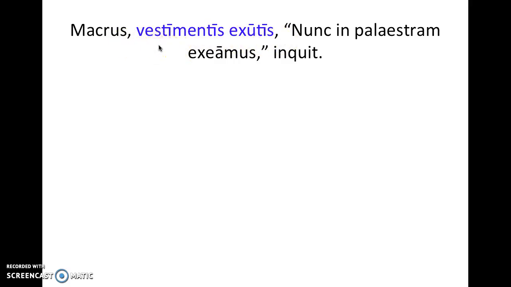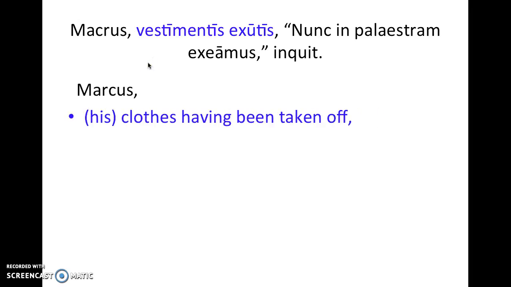Because remember, the ablative absolute is not necessarily connected to the sentence. So if we look at this sentence translation, we have to start with Marcus because it's first. So we start with Marcus, and then we translate the ablative absolute. Literally, it translates to his clothes having been taken off. Now the his here is in parentheses because it's implied and it's not actually there. You don't necessarily have to put it in parentheses.